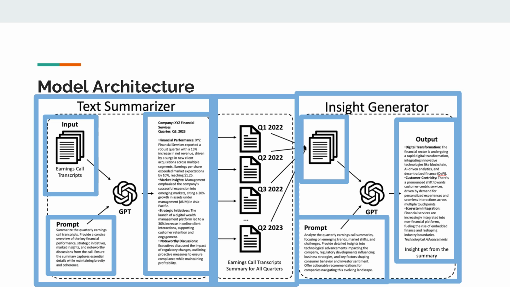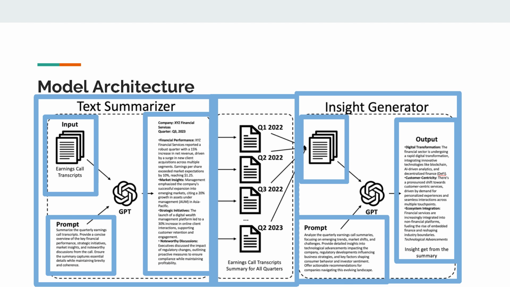Now I'm going to talk about the model's architecture. The first part is the text summarizer, which summarizes the text into summaries. The input is the individual call transcript, and we leverage the prompt to extract the key information regarding, for example, financial performance, strategies, and discussions. The output is one summary for each transcript for that period. We run it for different time periods, for example from Q1 2022 to Q2 2023, and those give a pile of summaries for that one company.